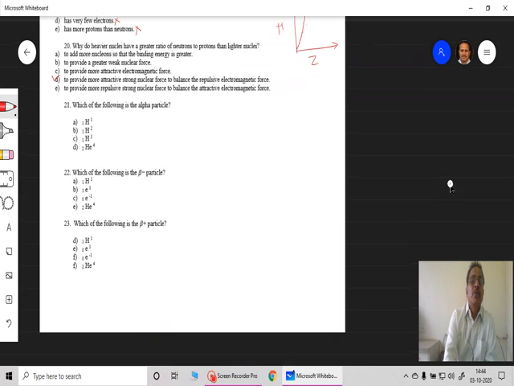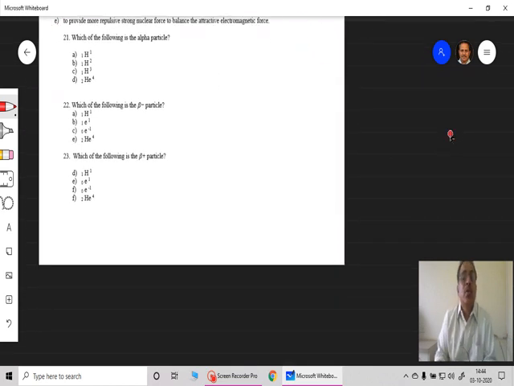Then next, which of the following is an alpha particle? We always know that an alpha particle is nothing but a helium nucleus, and the helium nucleus is 2He4. So this is the correct option here. 1H1 is proton, 1H2 is deuterium, then this is tritium, and this is your alpha particle or helium nucleus. So one can understand very easily, this 2He4 has 2 protons, 2 neutrons. So the total number of nucleons is 4 and 2 protons are there, that is this.